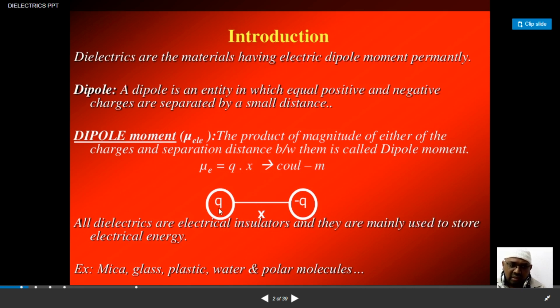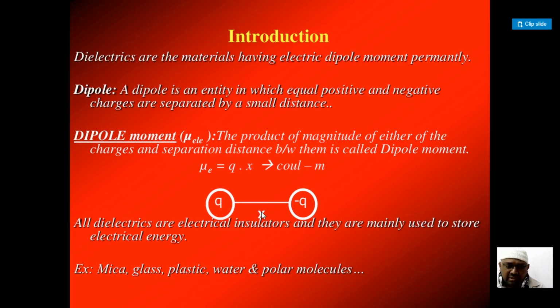You can see there are two charges, positive and negative, separated by a very small distance. The product of one of the charges and the distance between them is mathematically equal to mu suffix e, and theoretically that is the dipole moment, right?